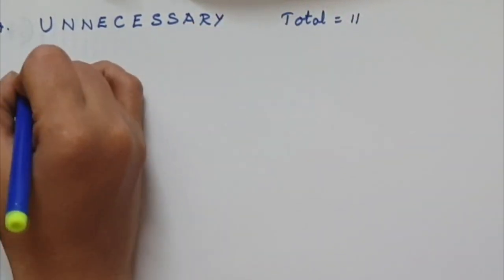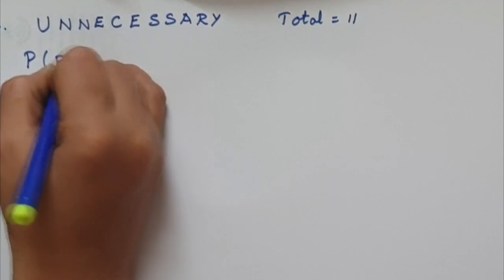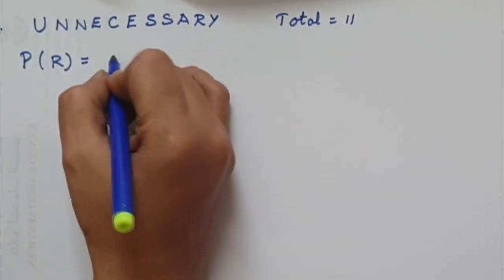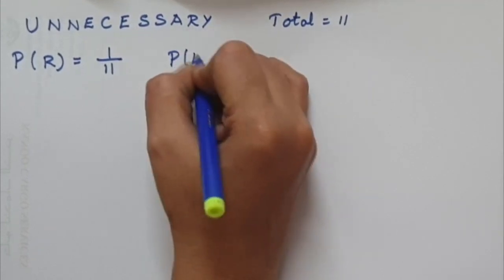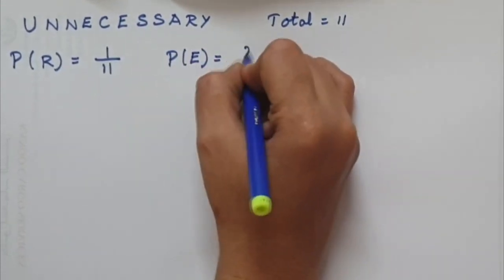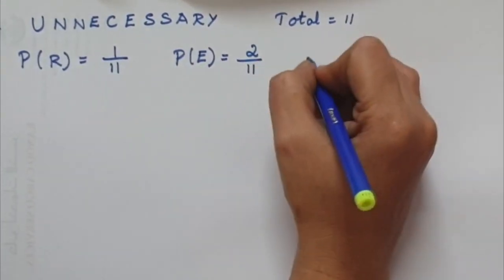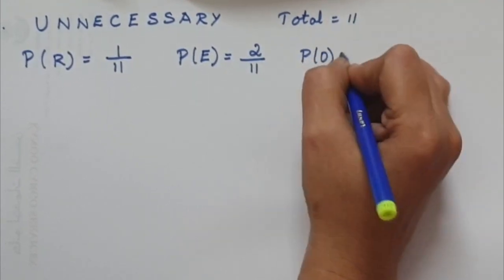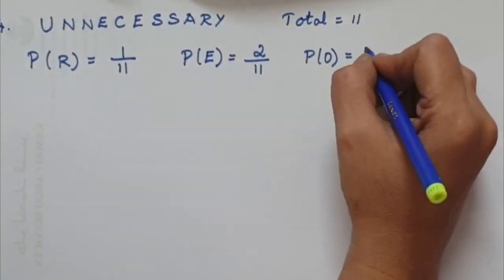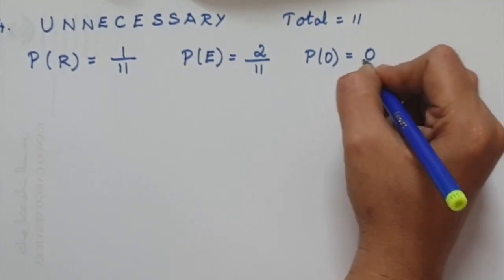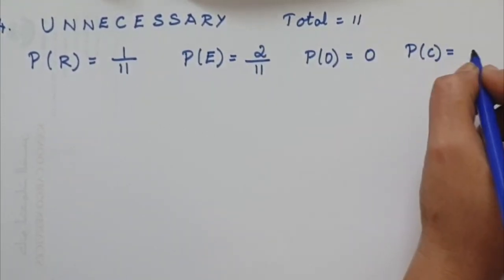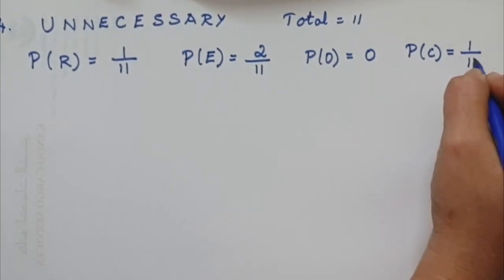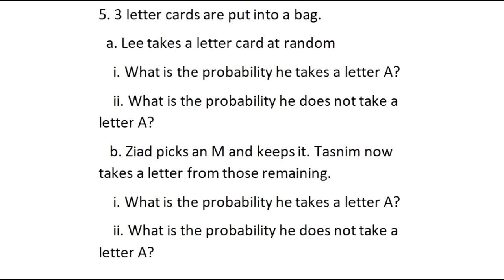Probability of an R: only one R is there, so it is 1 over 11. Probability of an E: 2 E's are there, so it is 2 over 11. Probability of an O: there are no O's in there, so it will not happen, so it is 0. Probability of a C: C is also 1, so it is 1 over 11.